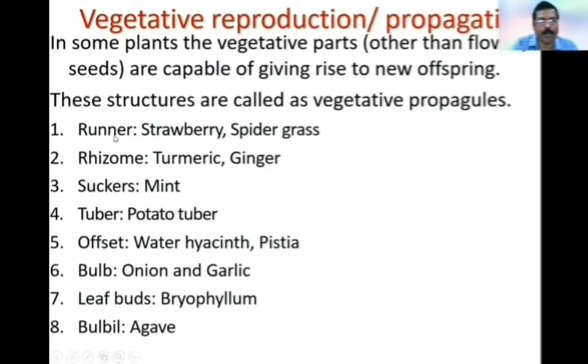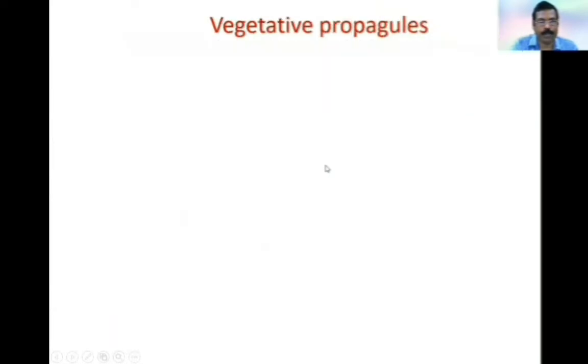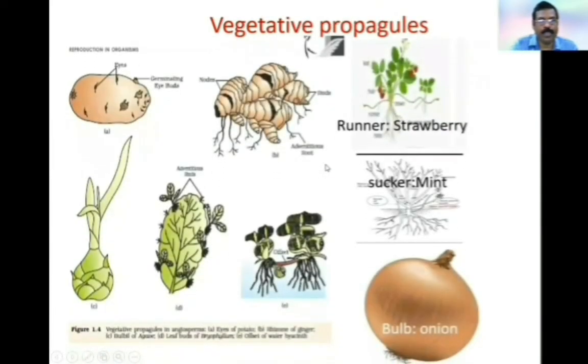Here are some examples of the vegetative propagules: runner, rhizome, sucker, tuber, offset, bulb, leaf buds, bulbil. These are the different types of vegetative propagules. This picture shows different types of vegetative propagules: tuber, rhizome, runner, bulbil, leaf buds, offset, sucker, bulb.